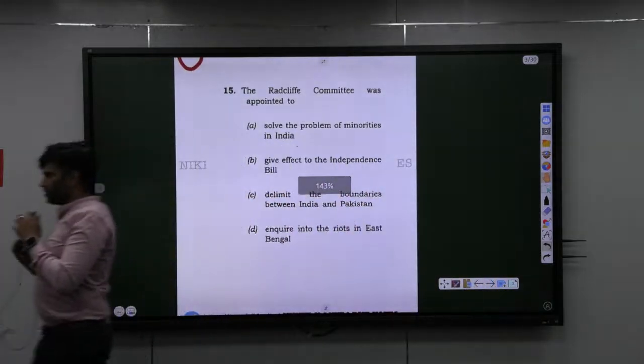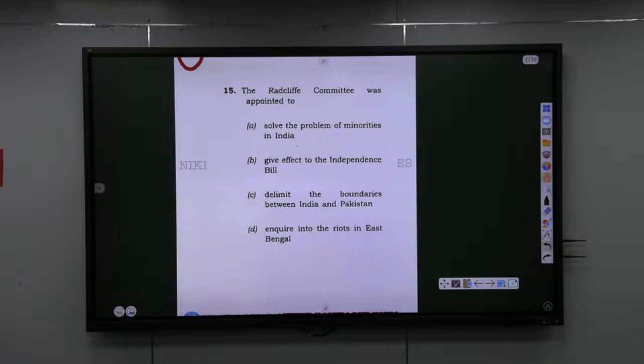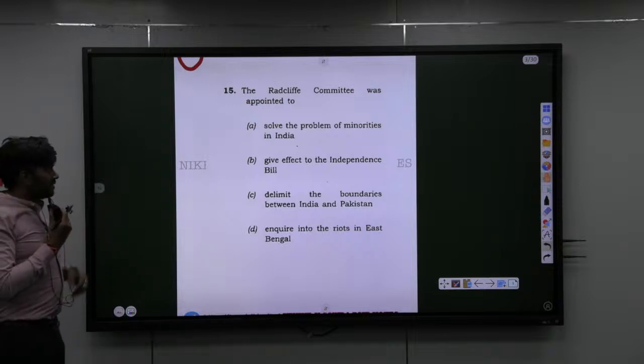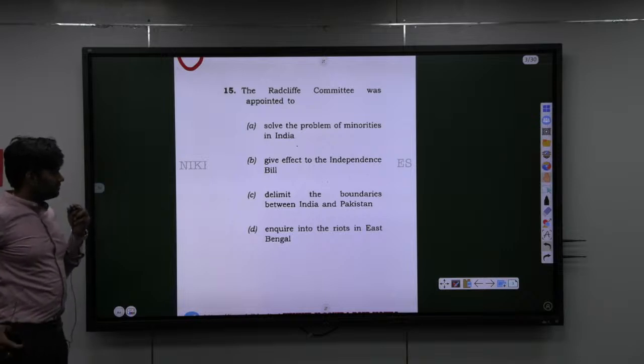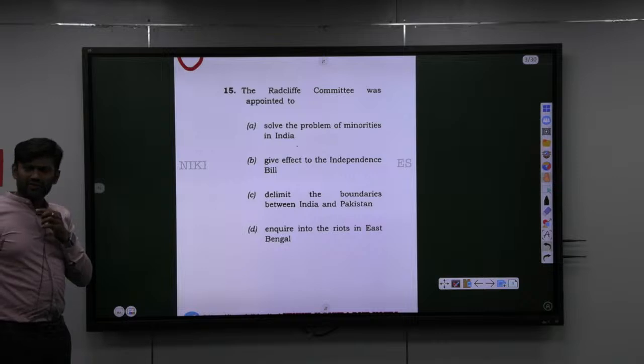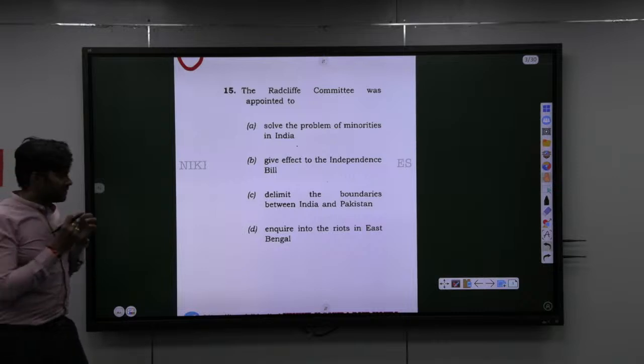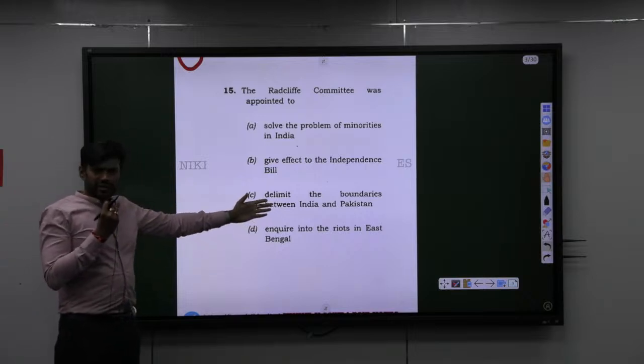So, this will be your first question. Again, you can say this was a previous year UPSC question that has been asked. Radcliffe committee was appointed for which of the following? These and all questions you have to be able to answer within a matter of seconds. Why? Because it's a straightforward question: the boundary between India and Pakistan.